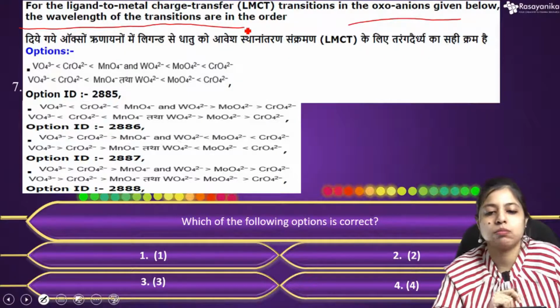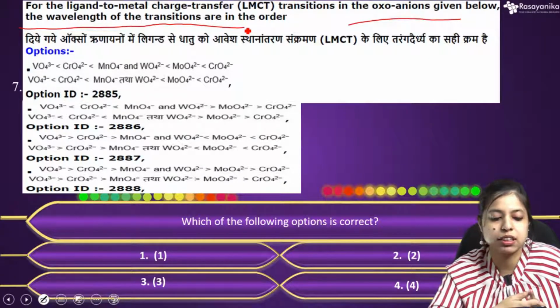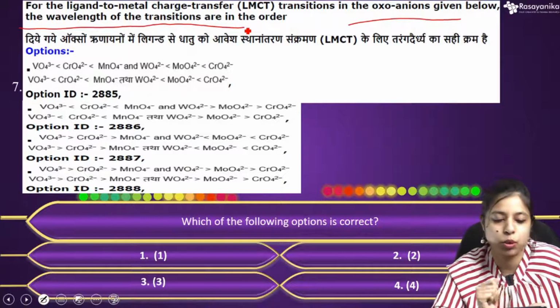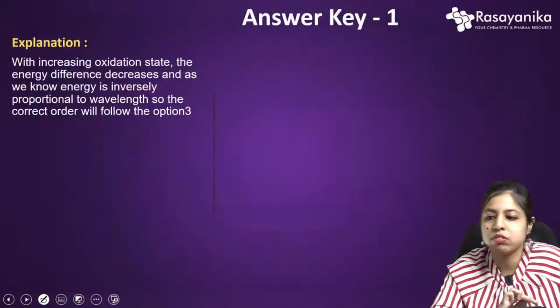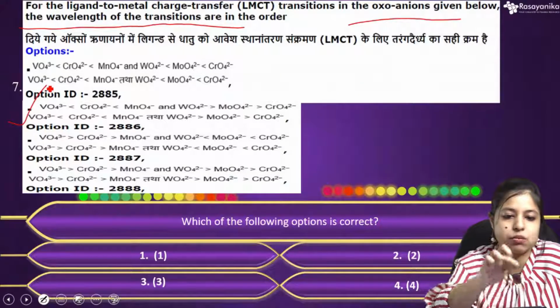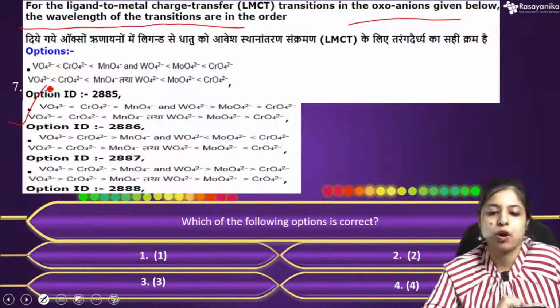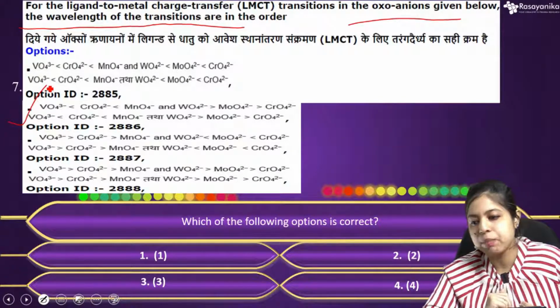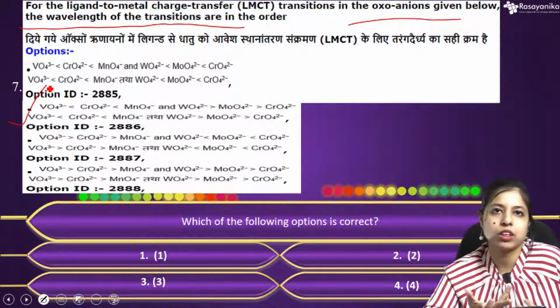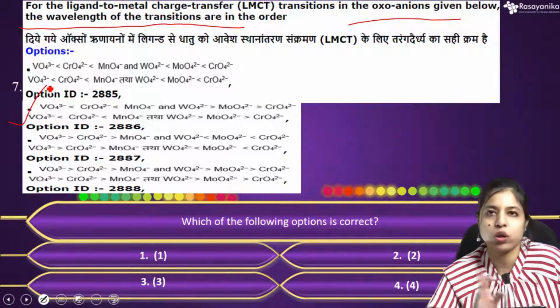Okay, so let's just jump to our solution. What will be the correct option? So the correct option will be option 1. Yes, this one. Now why this option? If we see the molecules given here, all of them are oxo compounds.